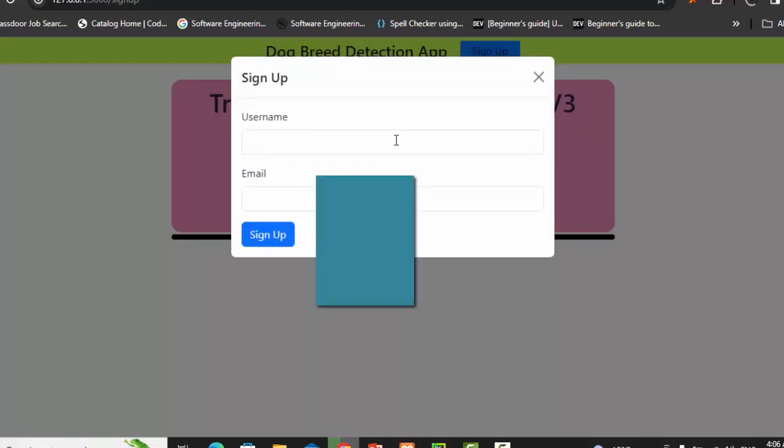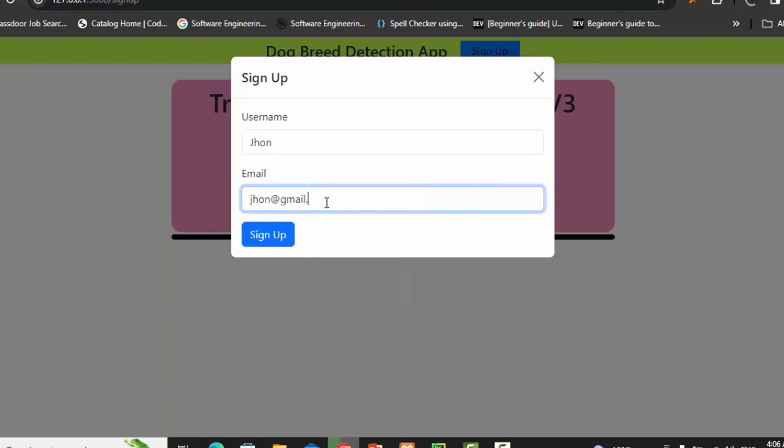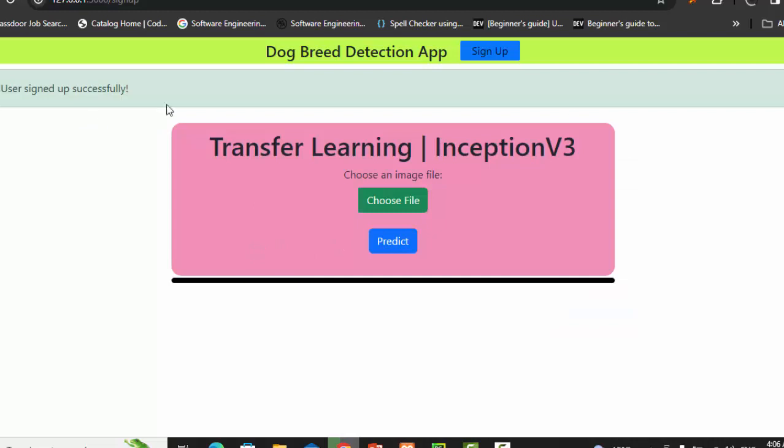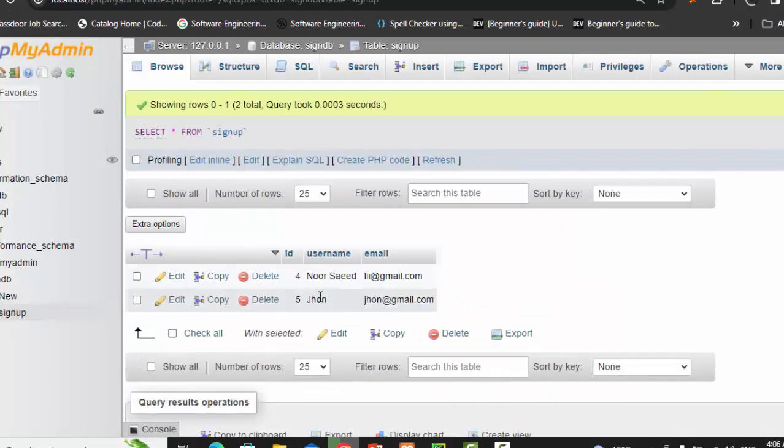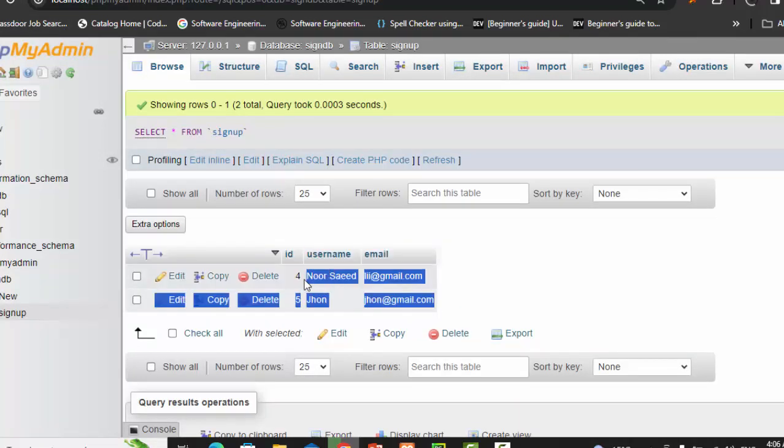This time let's say I'm going to add someone like John @gmail.com. So let's sign up, and successfully added. Let's check in the database. Let me reload it. Now in the database we have two records, okay, as we have added.